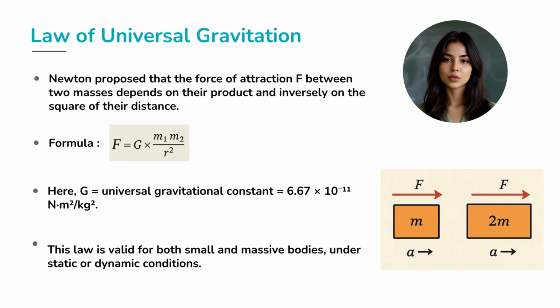Here, F is the force in newtons, G is the universal gravitational constant, 6.67 times 10 raised to the power of minus 11, and r is the distance between their centers in meters. What's magical is that this law applies everywhere, whether it's the moon orbiting Earth or you holding your phone. And remember, as distance doubles, the force becomes 1/4, so gravity weakens super fast with distance.